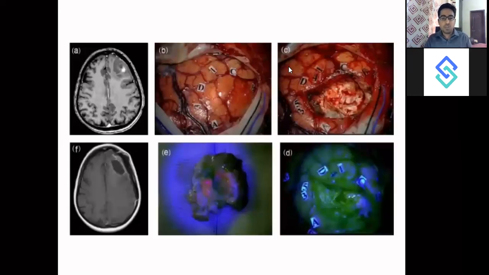Now, this slide shows you the comprehensive process, what we do and why we want to do an awake craniotomy. So first of all, when we do the patient's imaging, supposedly we found a glioma, which is a left frontal glioma. Now, this particular glioma is in the frontal lobe, and it is near the speech area. So left is the dominant lobe, and the speech area is located somewhere around here. Okay, so now I don't want my patient to have a deficit. So that's why I would decide to do an awake craniotomy while observing the speech of the patient.